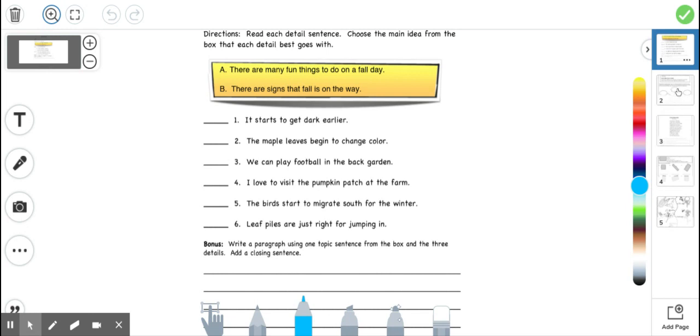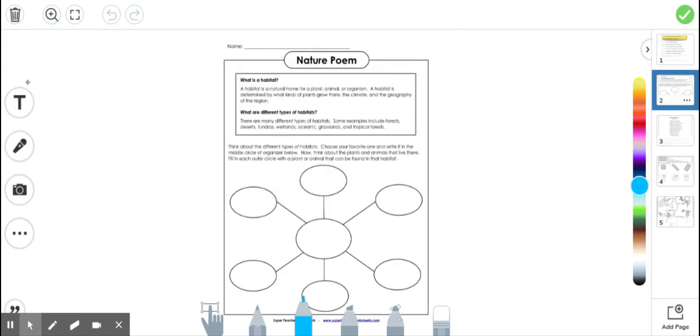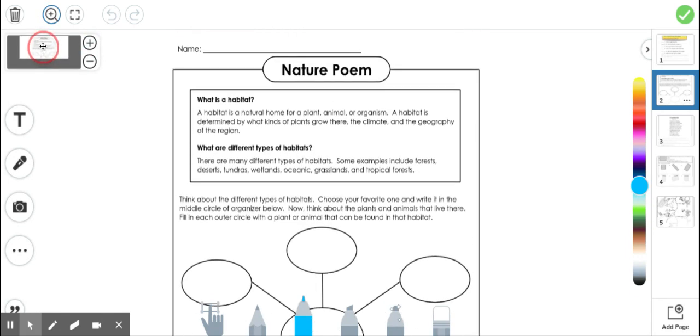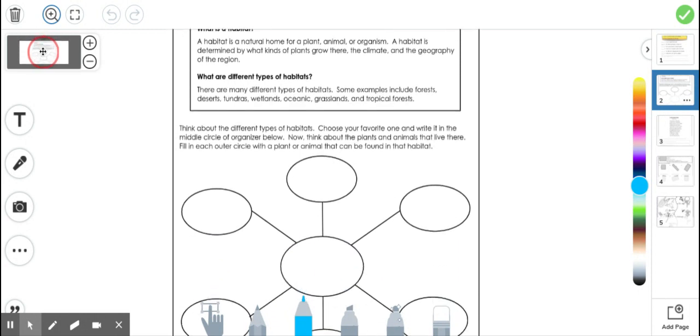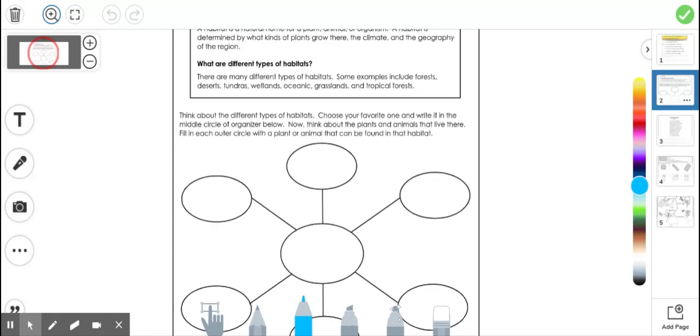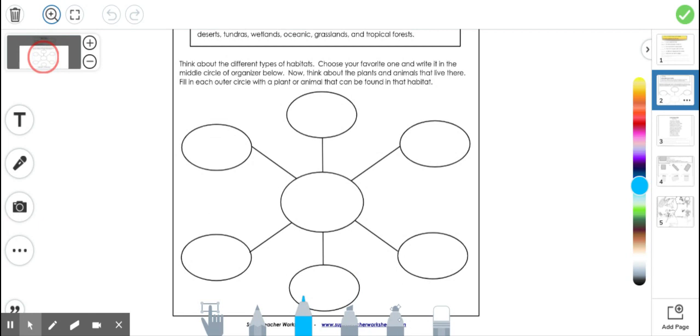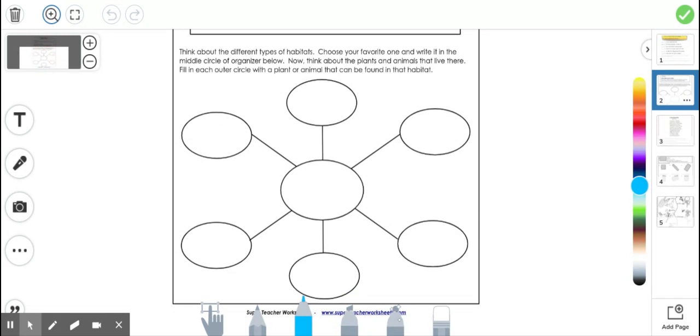Moving on to our writing assignment for the packet, we've got this nature poem. Woohoo! It's going to be super fun. Okay, it says that we are writing about a habitat, and a habitat is a natural home for a plant, animal, or organism. You know, there's like the rainforest habitat for the orangutans. Obviously we don't live in a rainforest, so there's different habitats that are around. You're going to start thinking about your favorite type of habitat. Today, I want you to think of as many different habitats as you can below.